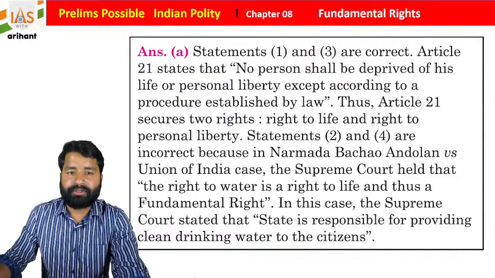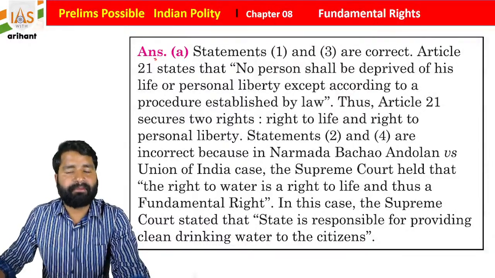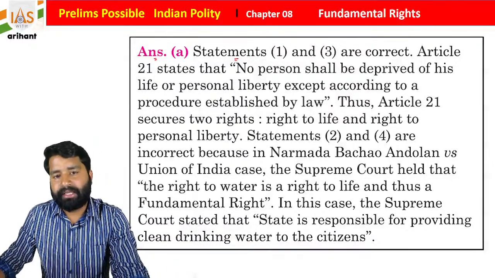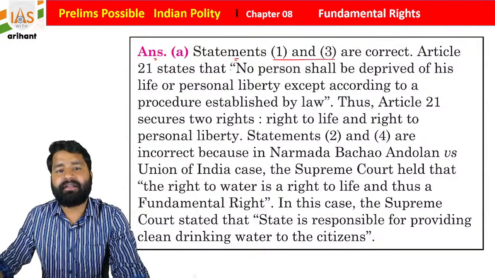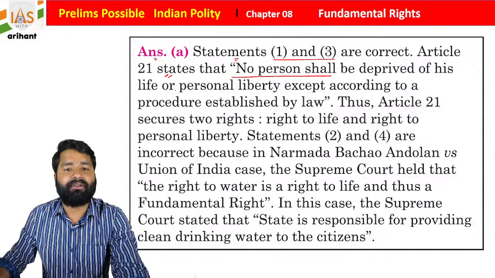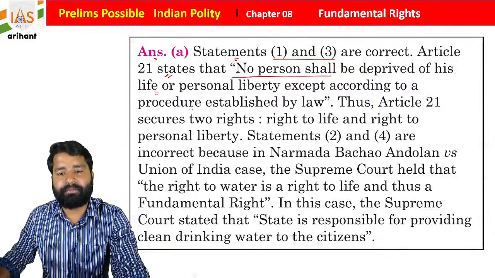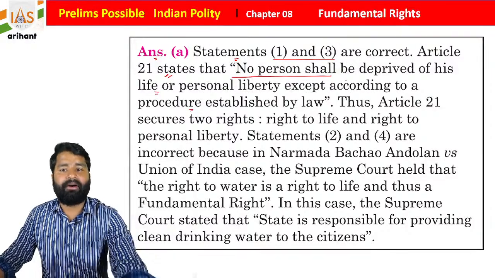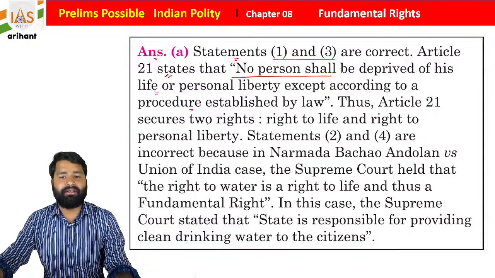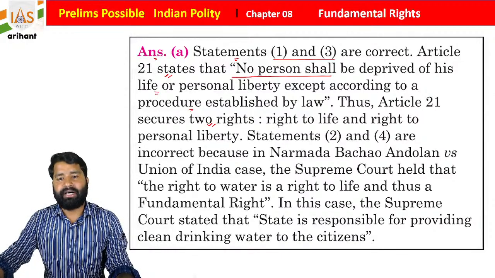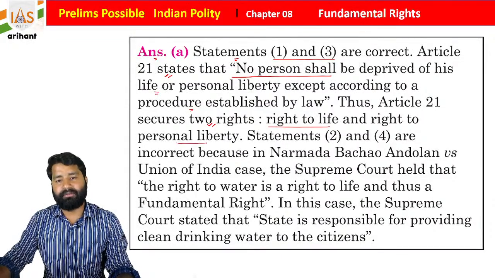Okay, now the explanation portion is here. Statements 1 and 3 are correct. Article 21 states that no person shall be deprived of his life or personal liberties except according to a procedure established by law. So Article 21 secures two rights, right to life and right to personal liberty.